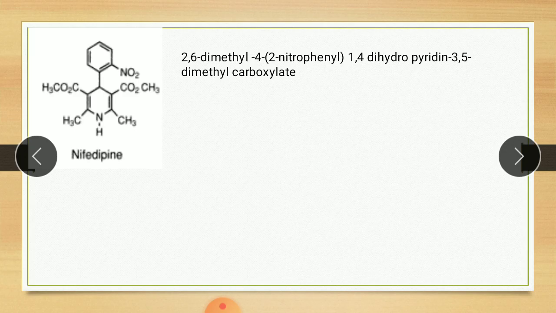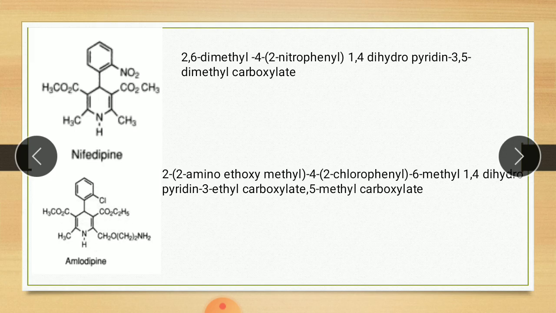As the class is dihydropyridine, it possesses a pyridine ring that is partially saturated. Positions 2 and 6 are substituted with alkyl groups that play a role in duration of action, as we have already seen in SAR. It has a potent peripheral vasodilating property and inhibits calcium channels on vascular smooth muscle.